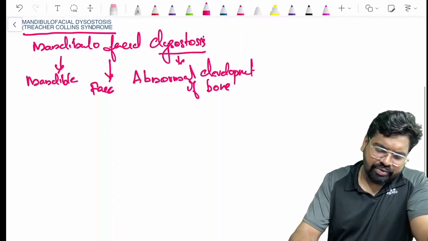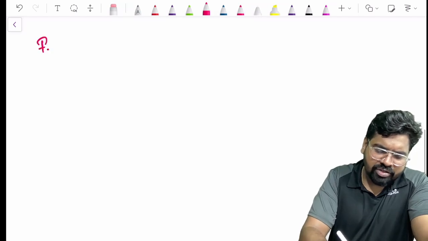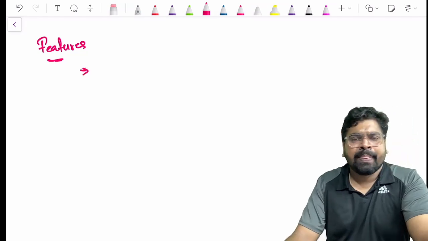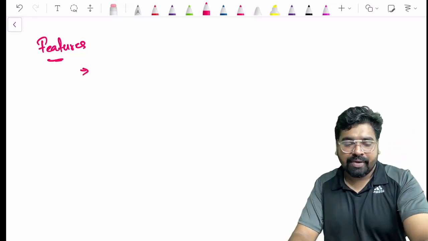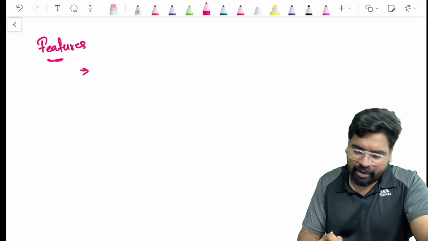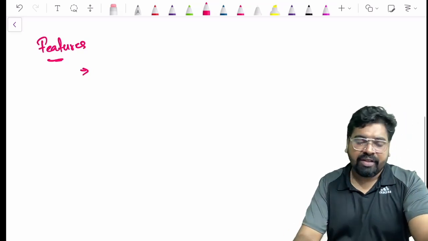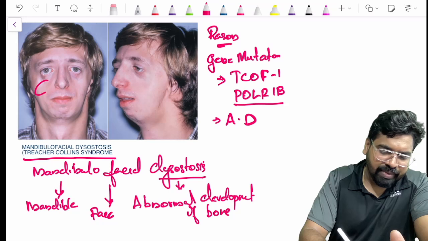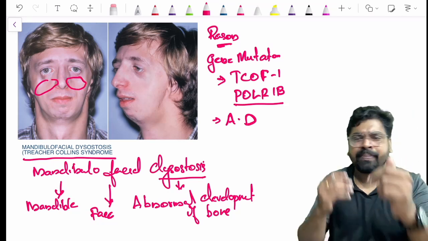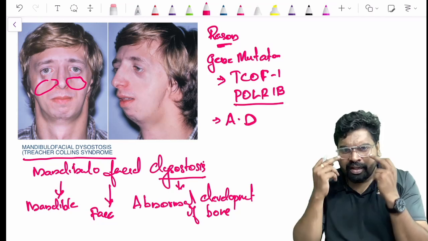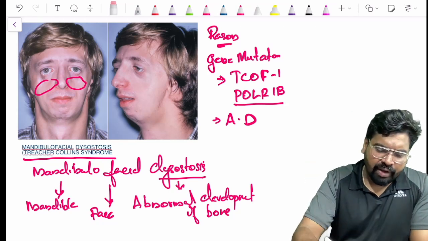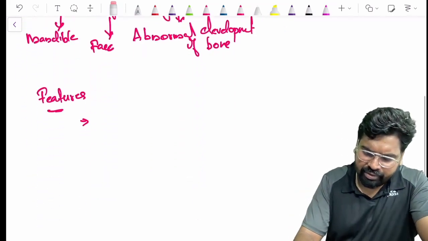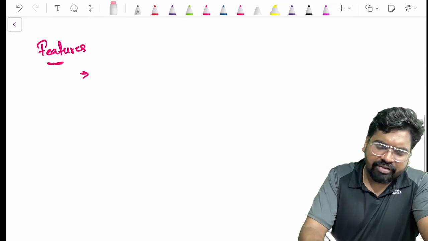And what are the features you see in Treacher-Collins syndrome? I told you that there is a defect in the mandible as well as the face. That is clear. Now, what is the main thing? You see this picture, what is lacking in that person? You can see the mid face of this person. There is no cheek prominence. See, the cheek prominence is gone. So there is a hypoplastic malar prominence, the malar bones are hypoplastic here.